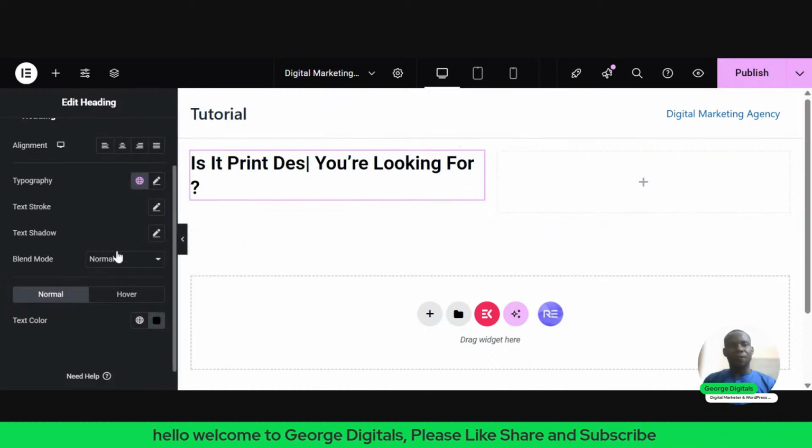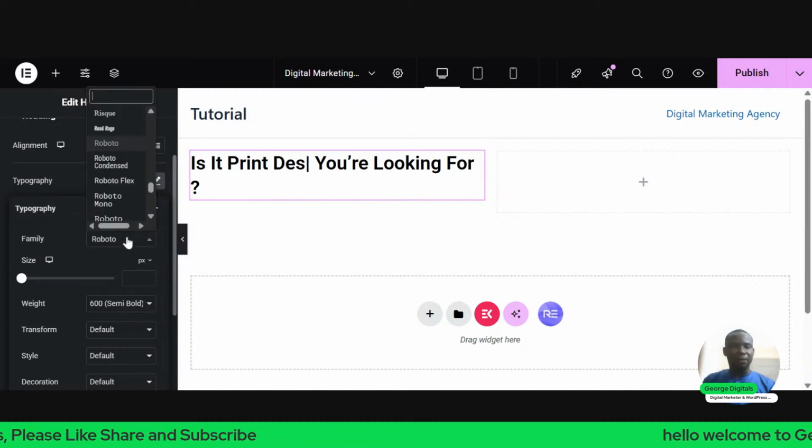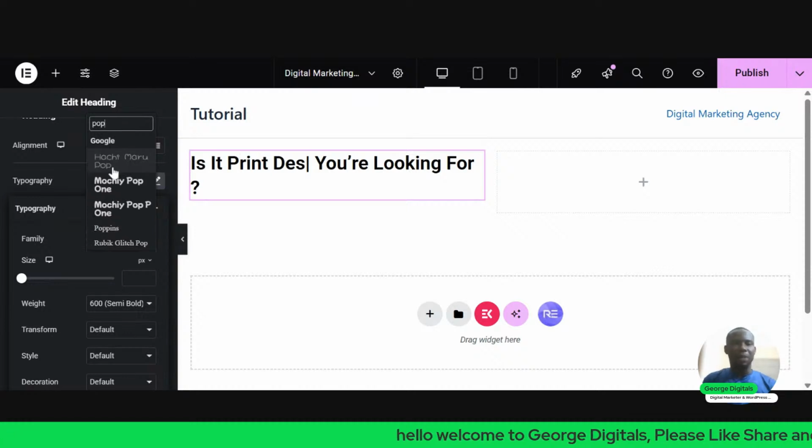So once you come here, you go to this place, you see color, text color. Then you can select the black color. You can also come to this place, you see typography. Then from the typography, you click on this. And also, let's say I want to pick Poppins. I'll just write Poppins like this.